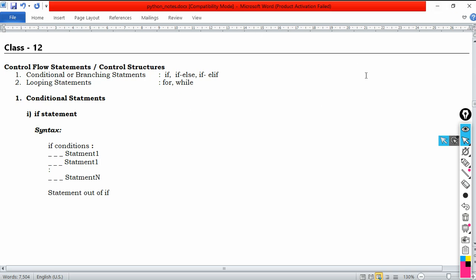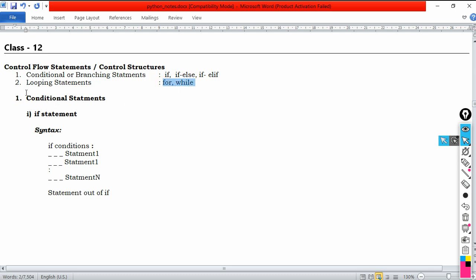In this class we are going to understand about control flow statements or control structures. These are of two types. One is conditional or branching statements, second one is looping statements. Conditional statements are again three: if, if else and if elif, nothing but nested if, what we call. Then looping statements, that is for and while.